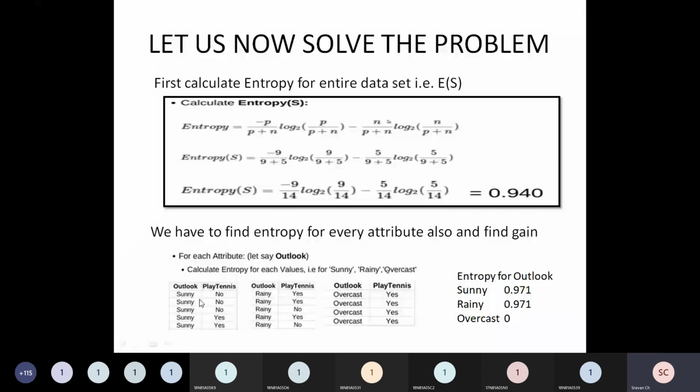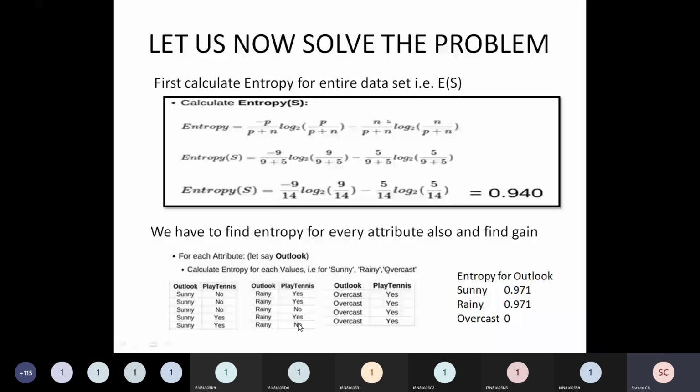So when the outlook parameter's value is Sunny, I should calculate entropy. When it is Rainy, I should calculate the entropy. Positive examples in Rainy are 3, negative are 2. Total records are 5, right? So just like 9, 5 and 14, here it will be 2, 3 and 5. In Rainy, yes came thrice, so 3 positive examples, 2 negative examples, and total records are 5.